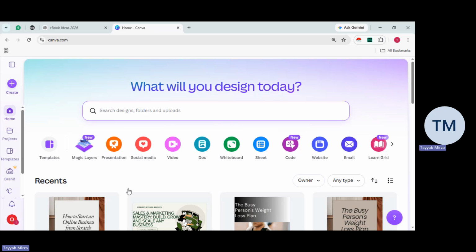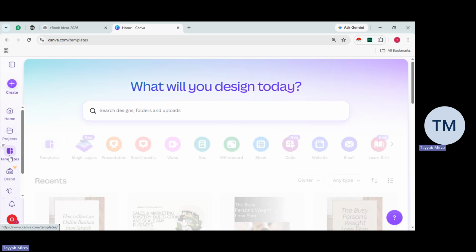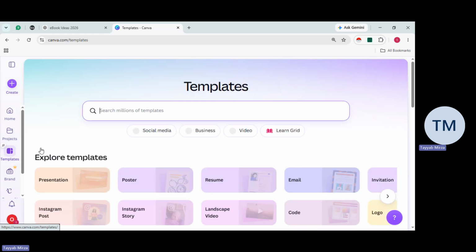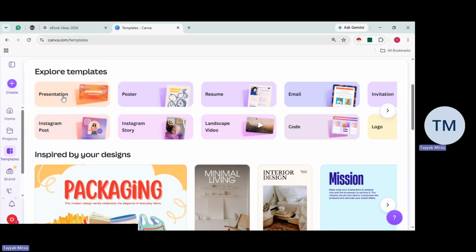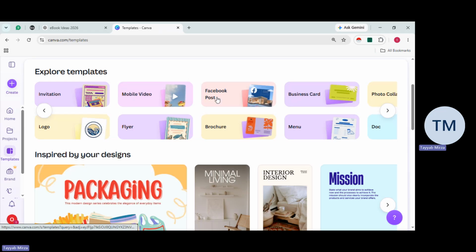Once we jump into Canva, we see create, we got home, we got projects, we got templates. If we simply go directly on templates, as you guys can see on the left side, we'll be able to get plenty of templates over here, right? Presentation, poster, resume, Instagram post, story as well, invitation, mobile video, Facebook post, right, brochure.